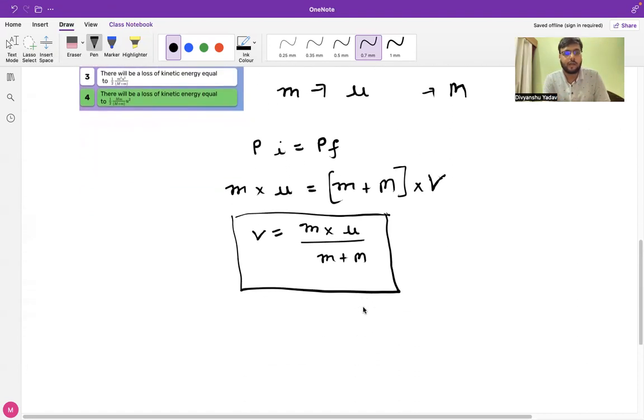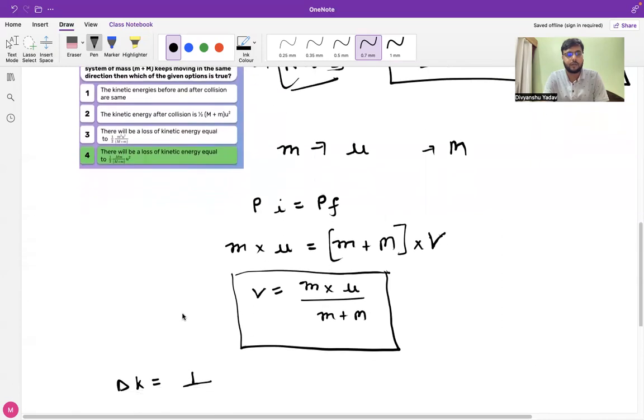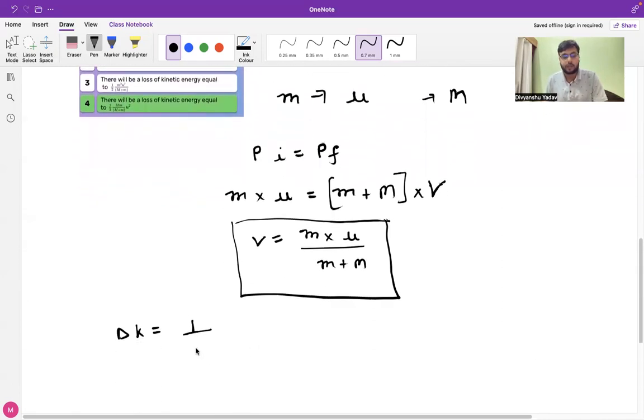Now, if we have to find the change in kinetic energy, delta K, the loss in kinetic energy, the initial kinetic energy we can represent by half m u square. In the second case, when the body gets embedded, we can write it as half, m plus M times v square.